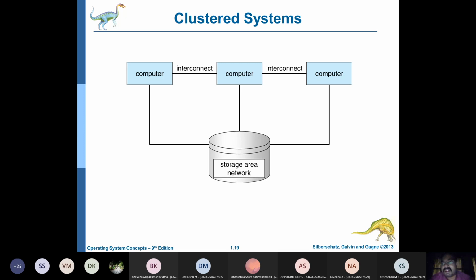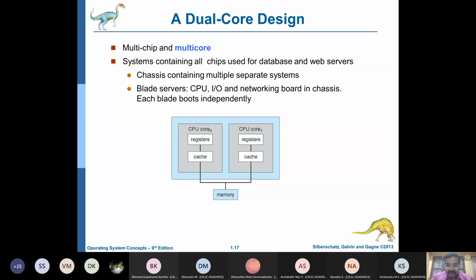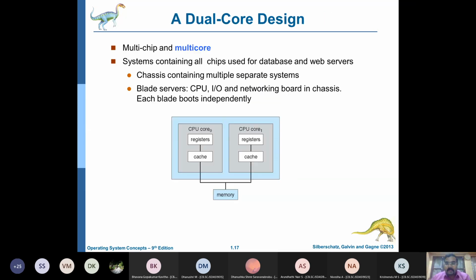So such initiatives are also there, where you can form clusters. But again, all these will require complicated distributed and network operating systems. See, there are two processors, they share the memory. You need an operating system that works in a distributed fashion. You need an operating system that works in a network. All these things are very important.